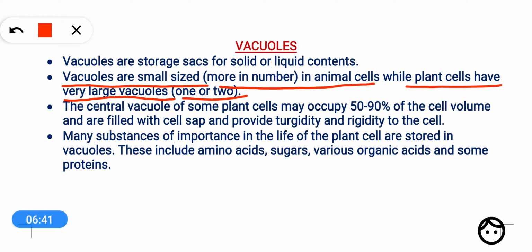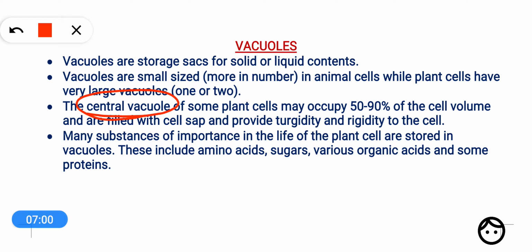In animal cells there may be a number of vacuoles but very small in size, but in plant cells there are one or two very large and prominent vacuoles present inside the cell. The plant cells may have a central vacuole, which may occupy up to 50 to 90% of the cell volume, and the material which is filled inside the vacuoles is called cell sap, which provides turgidity and rigidity to the cell.